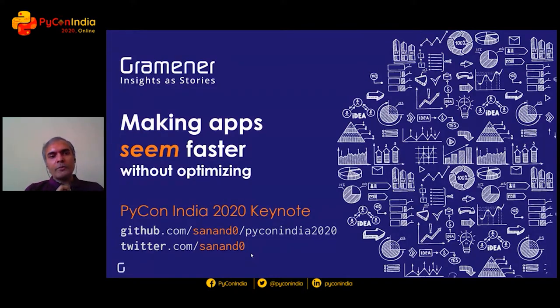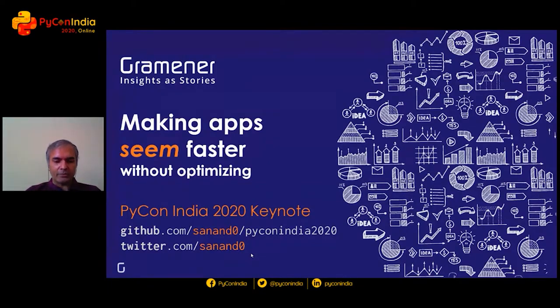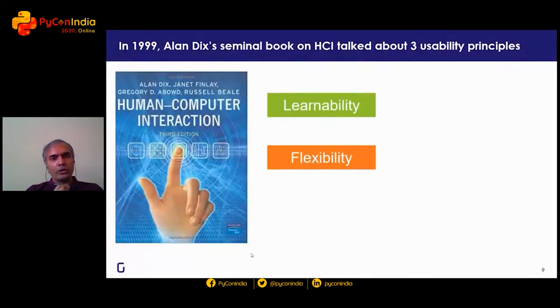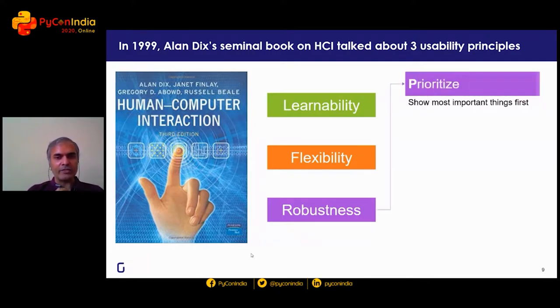How does one go about making apps seem faster without actually doing the optimization? Well, I was doing some research at that time, and over the years, I've picked up a few tips around this. One of the best tips comes from a book on human computer interaction by Alan Dix and others. They talk about three things that an app should have for it to be usable: learnability, flexibility, and robustness. For my purposes, robustness was the relevant part because that included four things that I thought were really important.